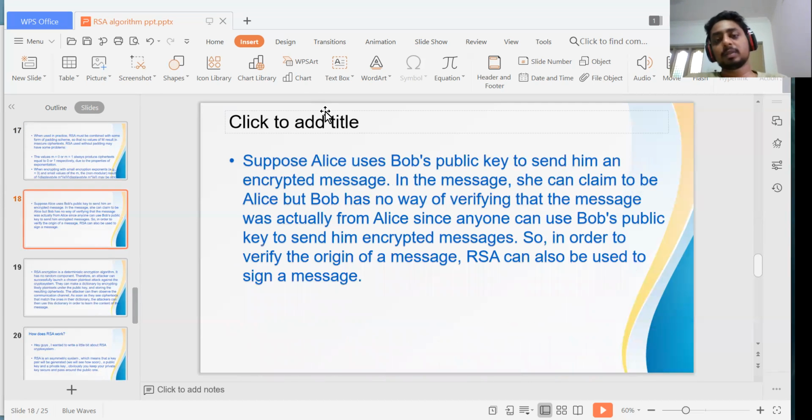Here is an example. Everyone uses RSA and Bob's public key. In RSA encryption, Alice can claim a message came from someone, but there is no way to verify that the message was actually from her, since anyone can use Bob's public key to send an encrypted message. So, in order to verify the original message, RSA can also be used to sign a message.